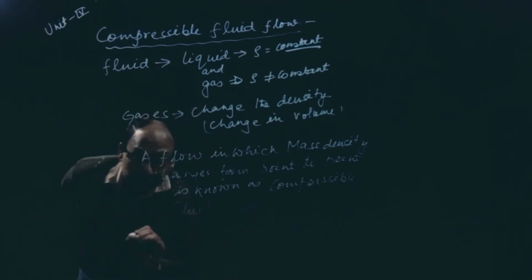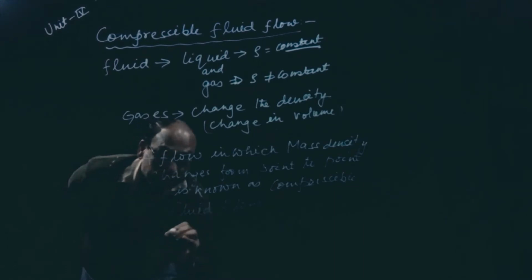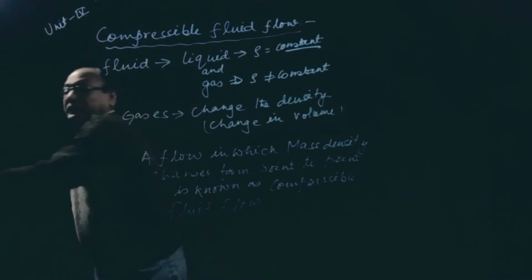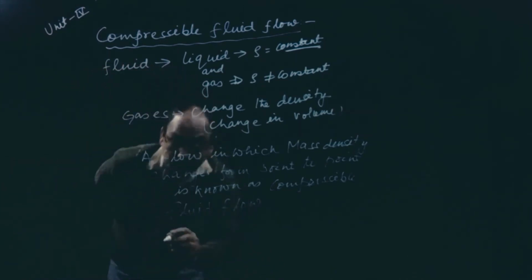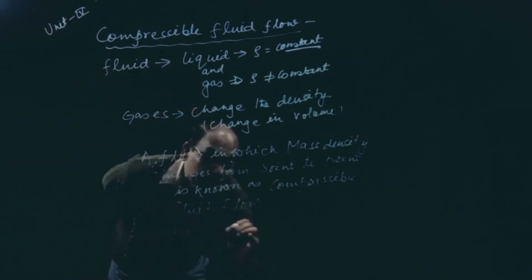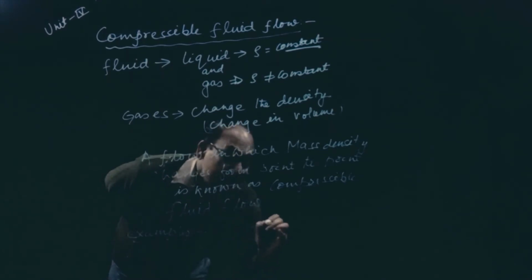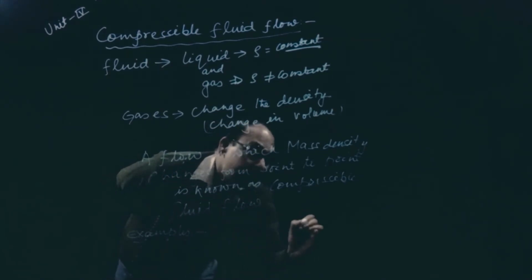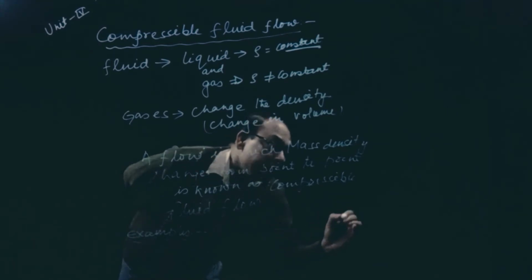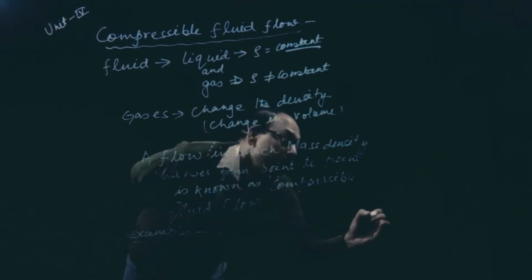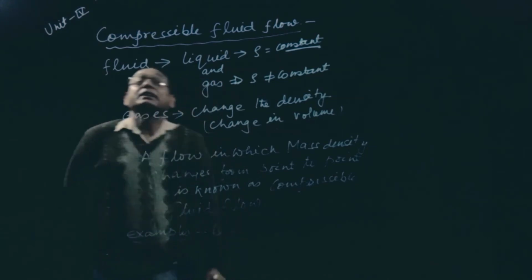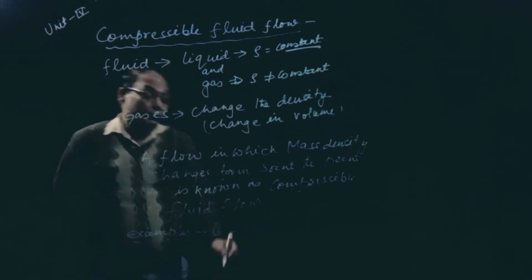Now what are the examples? We are going to discuss examples like rocket, satellite, rocket launching. That comes under compressible fluid flow.